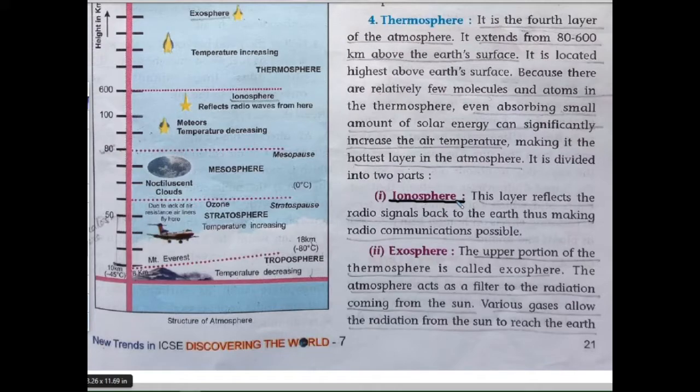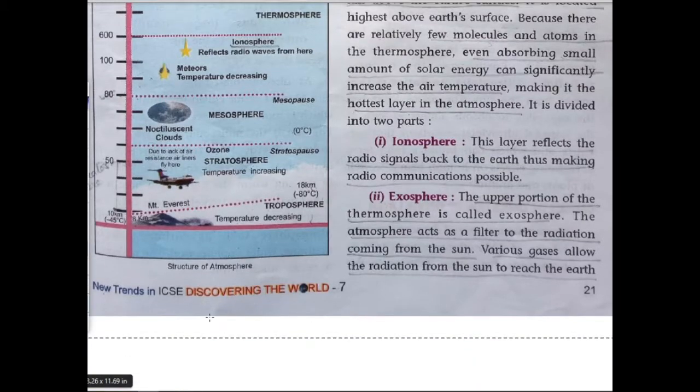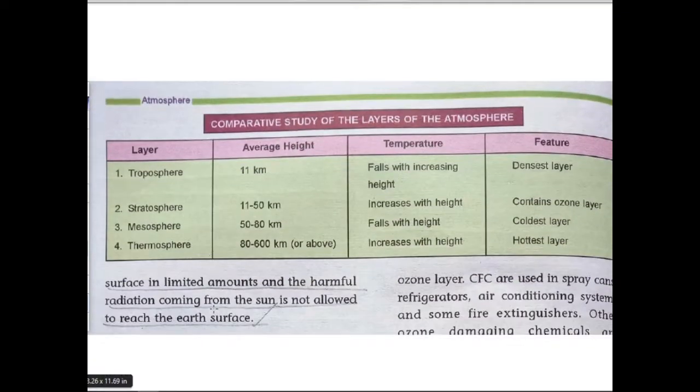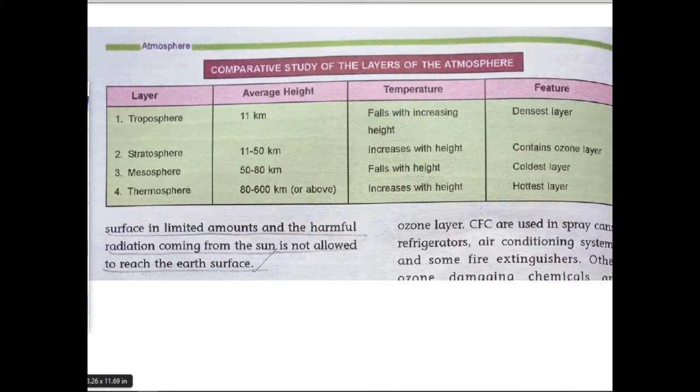So the atmosphere acts as a filter to the radiation coming from the sun. So the importance of this layer is that it works as a filter. Whatever ultraviolet rays are coming from the sun have been filtered. Various gases allow the radiation from the sun to reach the Earth's surface in limited amounts, and the harmful radiation coming from the sun is not allowed to reach the Earth's surface.